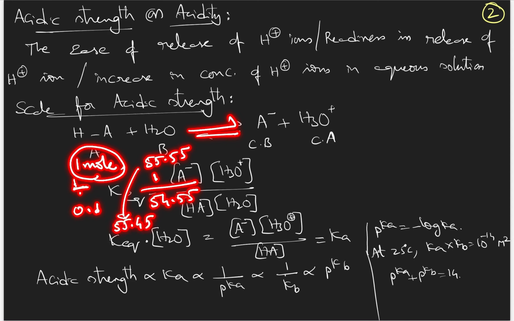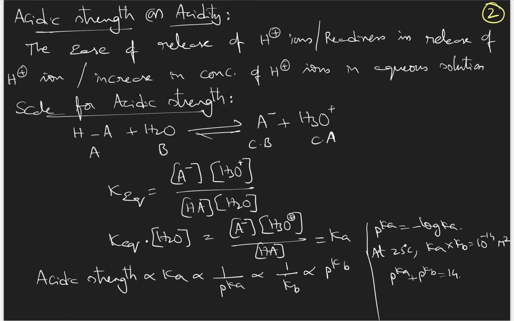55.45 moles. That means the concentration of water almost remains constant, even in strong acid. Therefore, the concentration of water will be taken along with the equilibrium constant, and that is written in the form of the acid dissociation constant or acid ionization constant, Ka. And now Ka is the concentration of A minus into the concentration of H3O plus divided by the concentration of HA.